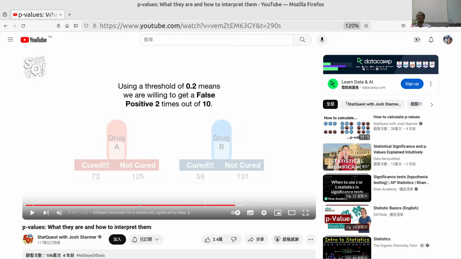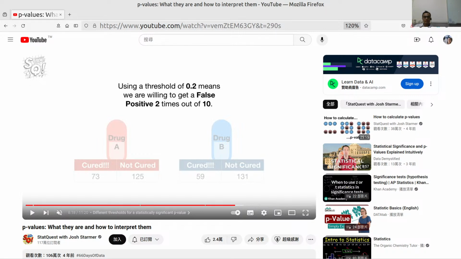Again, a p-value of 0.2 means 20%, so the probability of a false positive is 2 in 10. If you can accept this ratio, you can set the threshold of the p-value at 0.2. But generally, in the scientific field or in business, 0.05 is the common threshold of the p-value.